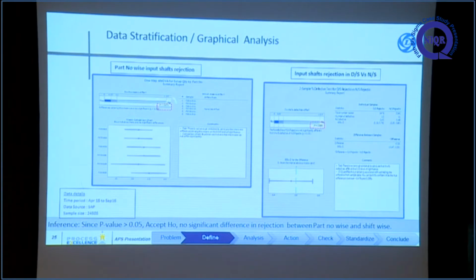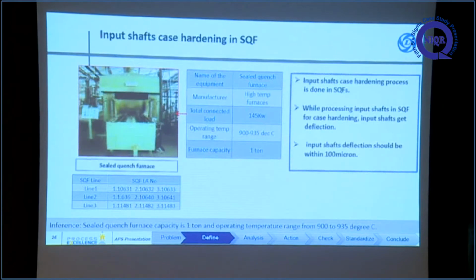We did a one way ANOVA part number wise and shift wise. We operate 3 shifts. There is no difference shift wise, and also no difference part number wise. All kinds of inputs, in all shifts, are facing the bend defect problem.